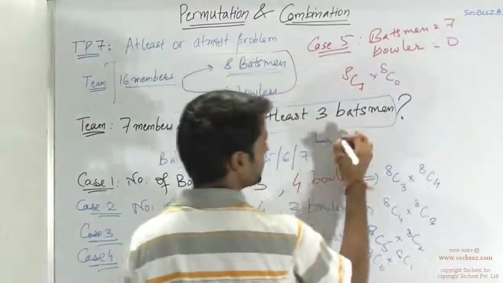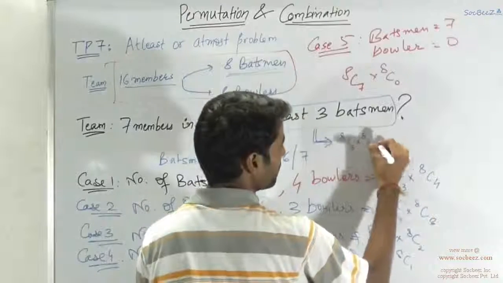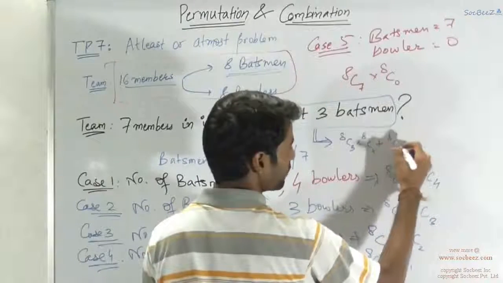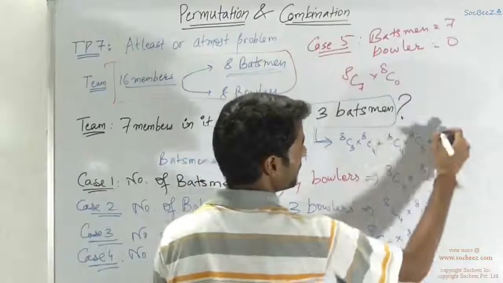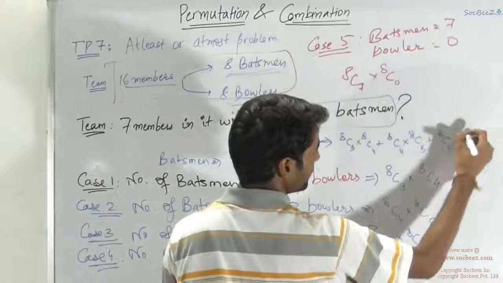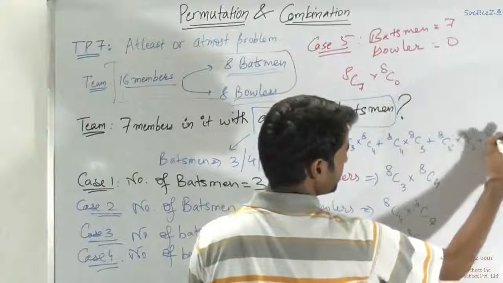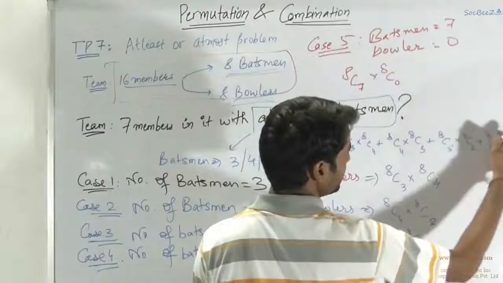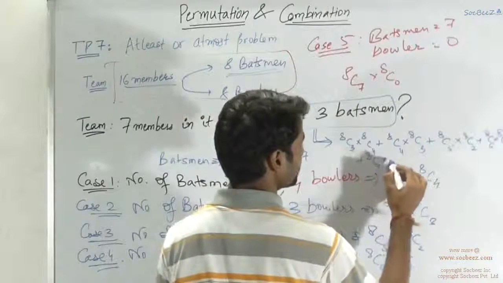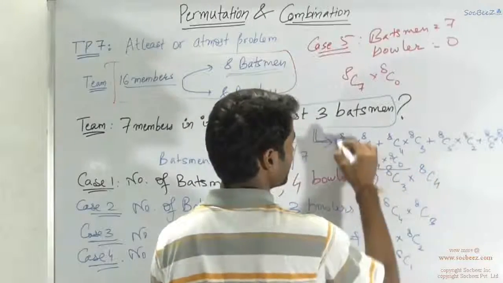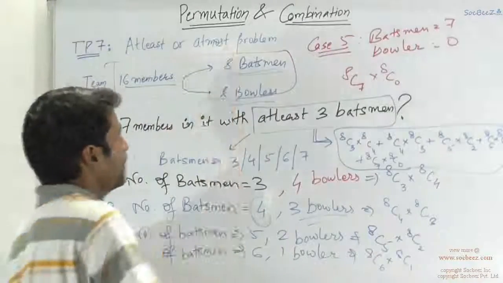So it will be given by the expression 8C3 into 8C4 plus 8C4 into 8C3 plus 8C5 into 8C2 plus 8C6 into 8C1 plus 8C7 into 8C0. So this would be the basic answer. So that is the addition of all these cases.